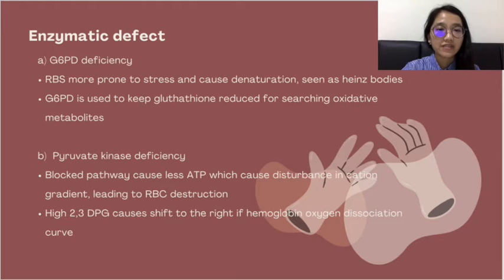In pyruvate kinase deficiency, a blocked pathway causes less ATP, which causes disturbance in cation gradient and leads to destruction of red blood cells. However, a high level of 2,3-diphosphoglycerate causes a shift to the right in the hemoglobin oxygen dissociation curve.